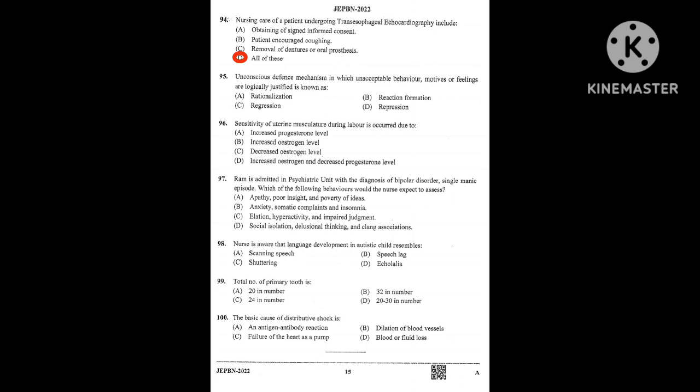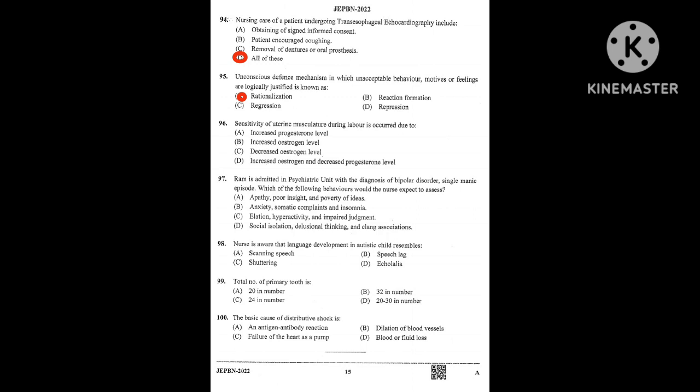Question number 95, unconscious defense mechanism in which unacceptable behavior, motives or feelings are logically justified is known as option A, rationalization. Option B, reaction formation. Option C, regression. Option D, repression. So option A is the right answer, rationalization.